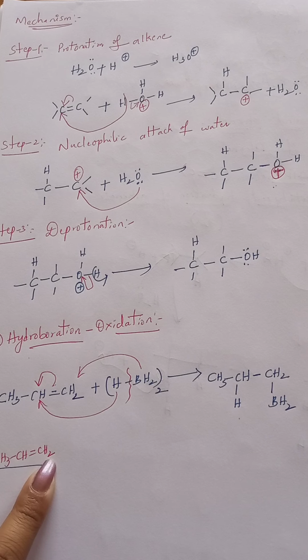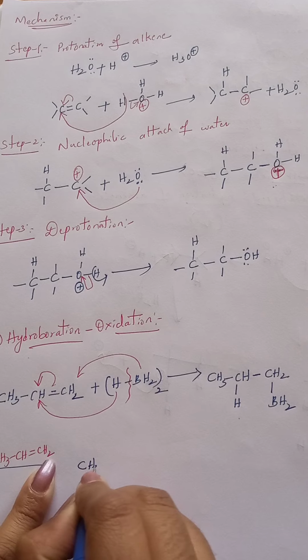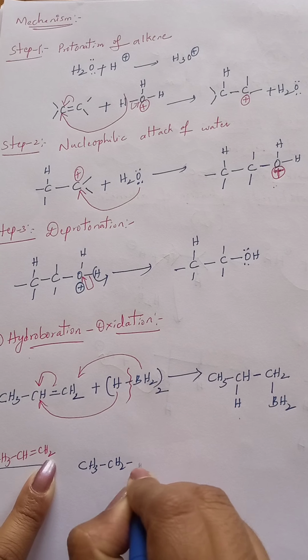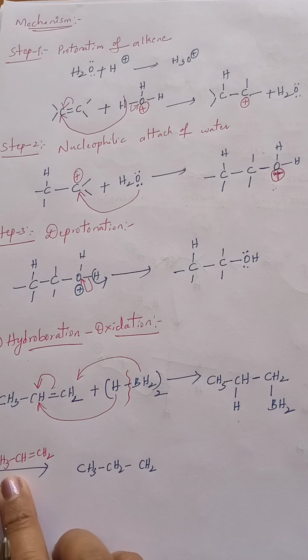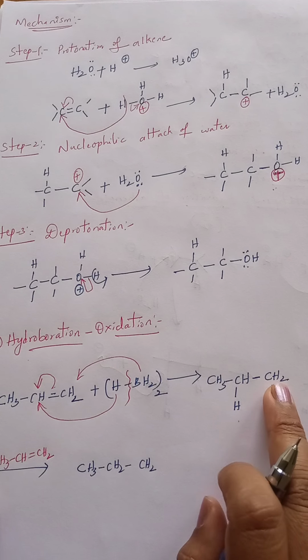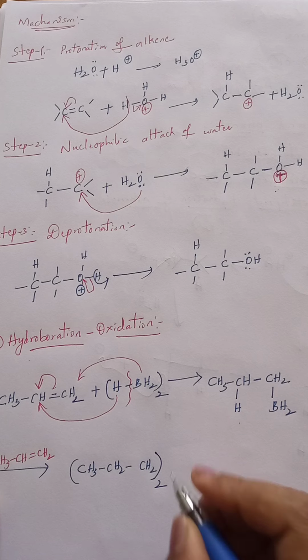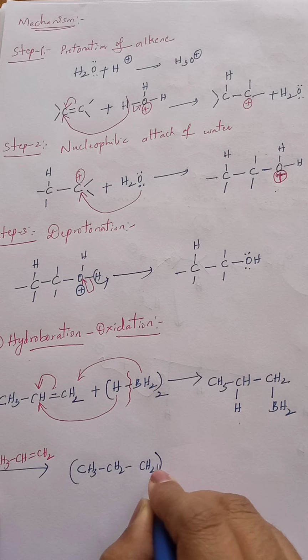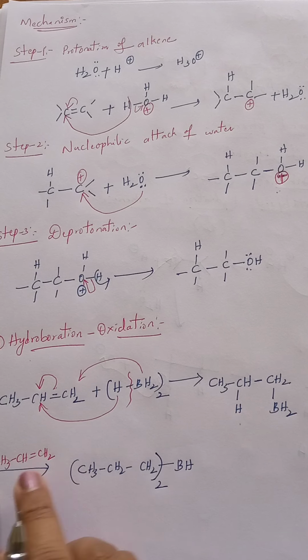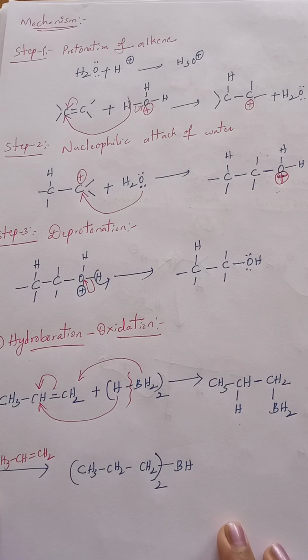Next we will get the second compound, that is CH3 CH2 CH2. It becomes CH2 CH2. This is also CH2 CH2. Twice it is repeated, we can write it as twice. To this, BH is added to this carbon, that I am writing.